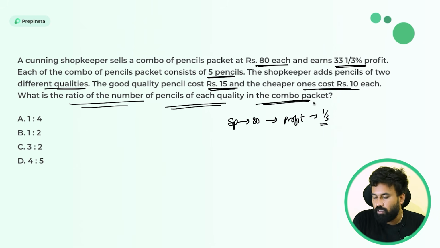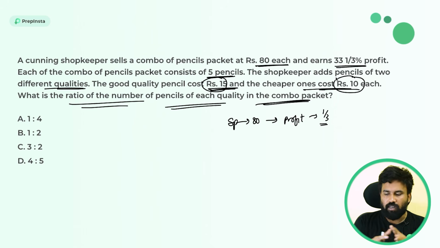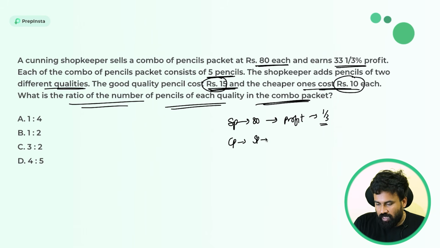Okay, just look here, guys. Whenever you are doing mixture and alligation oriented problems, right? Why? Because 2 different qualities are given, they are asking for the ratio. So whenever you are doing this type of problems, always remember, first you need to find the cost price. So the cost price is equal to, simple, the selling price minus profit, right? So the selling price is 80 rupees and the profit is 1/3, right?